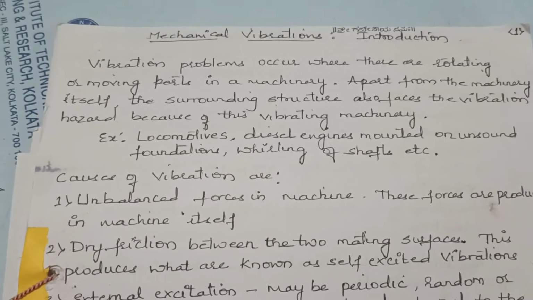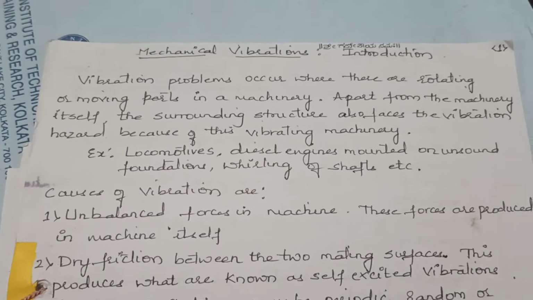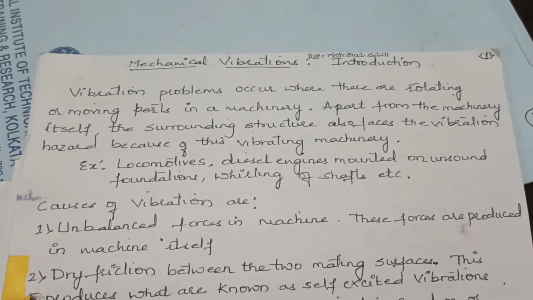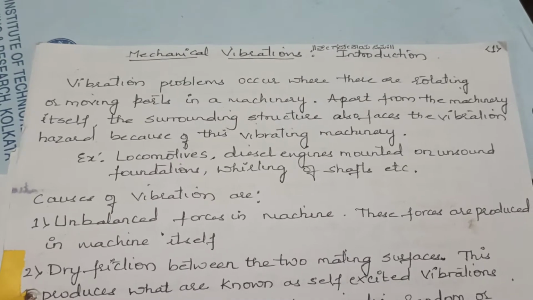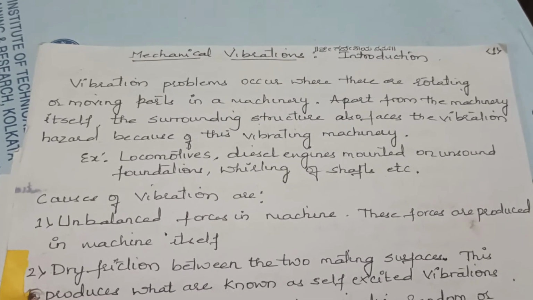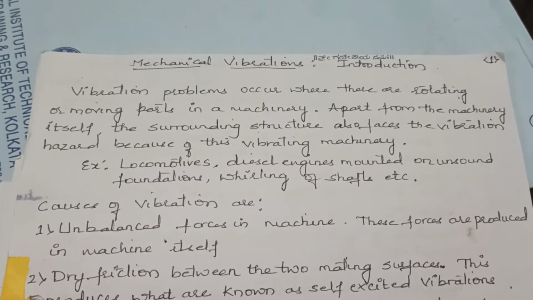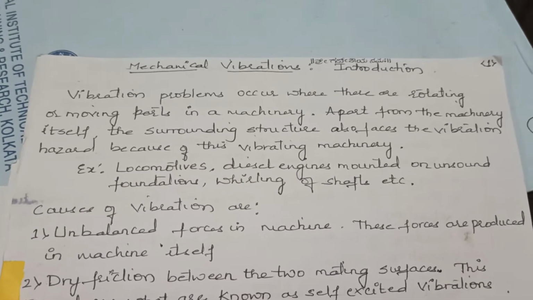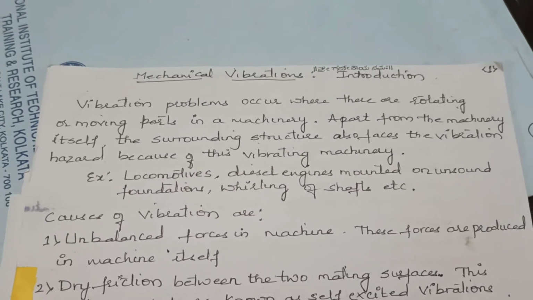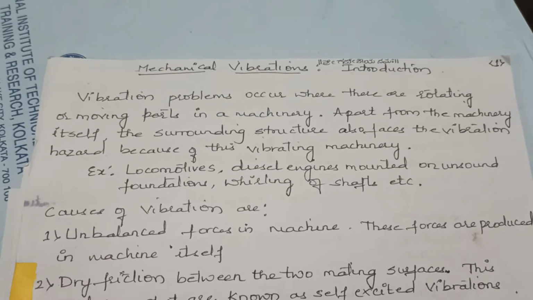Let us first know the definition of vibration. Vibration is the one which causes rotating or moving parts in a machinery to vibrate continuously. So vibration problems occur usually in rotating or moving parts in a machinery. Apart from the machinery itself, the surrounding structure also faces the vibration hazard because of the vibrating machinery.